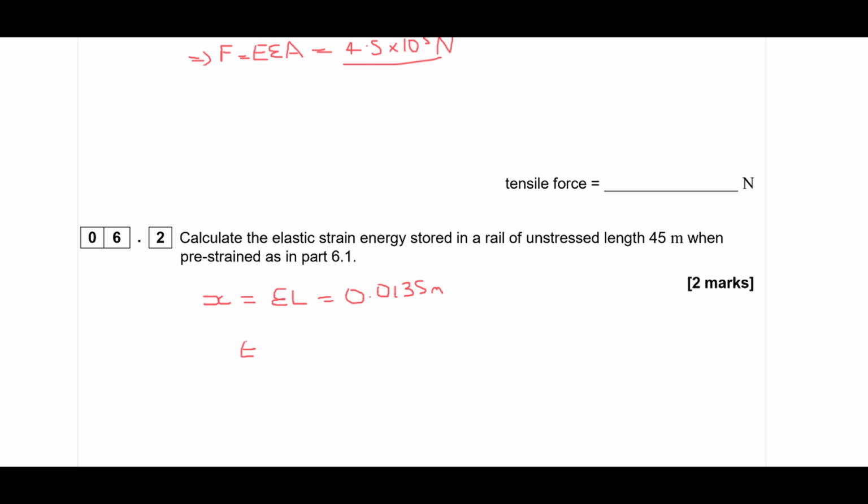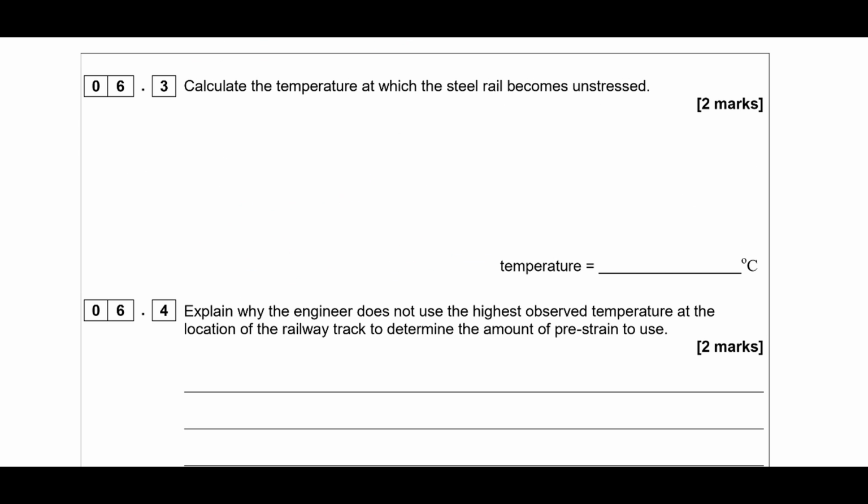The energy stored in a stretched material is half Fx. So let's multiply our answer by 4.5 times 10 to the 5, divided by 2, and we get 3037.5. So that's going to be 3.0 times 10 to the 3 joules of energy stored there if we use our unrounded answers. Okay, so let's move on to part 3.